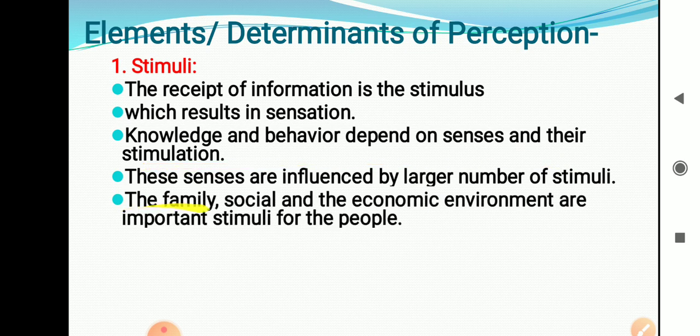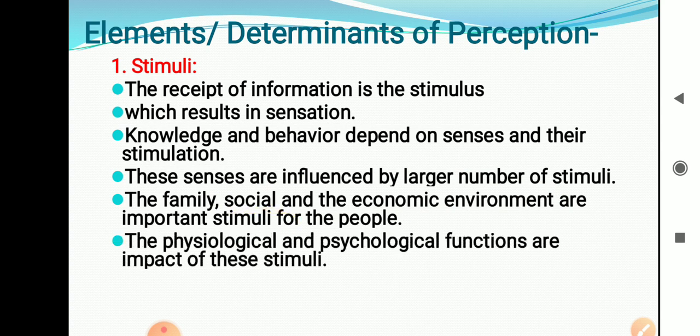The family, social, and economic environments are the important stimuli for people. That means we get information from the family, social, and economic environment. Your neighbors, friend circle, school, colleges, religious activities, temples, all those things in which you get involved are related to the social, economic environment. So through these environments, we are getting the stimuli. We are getting the information.